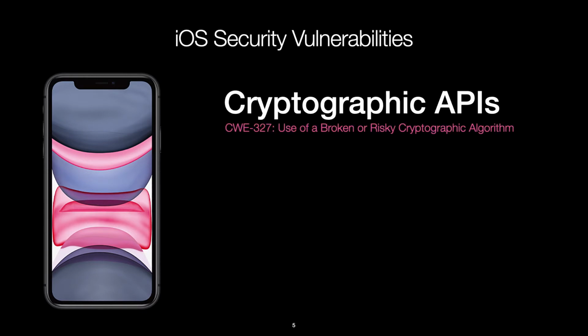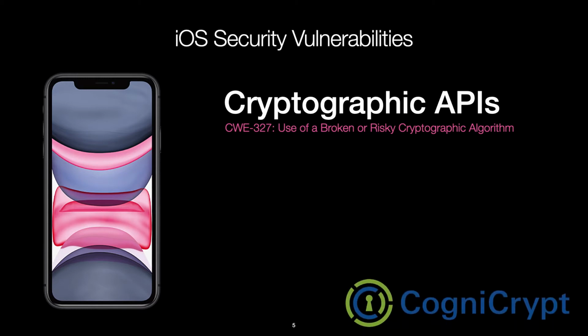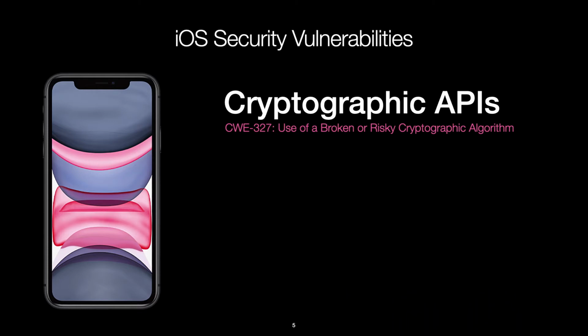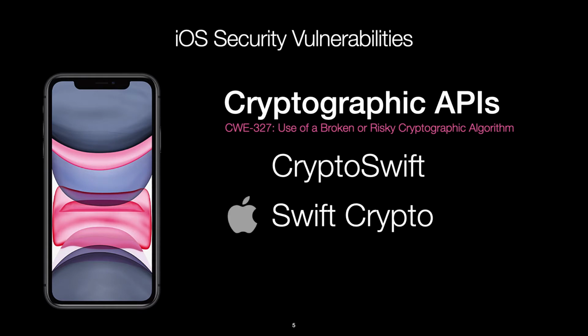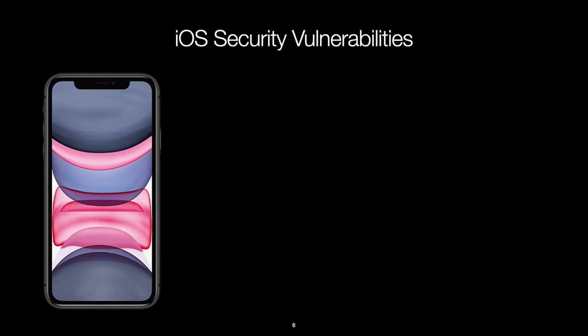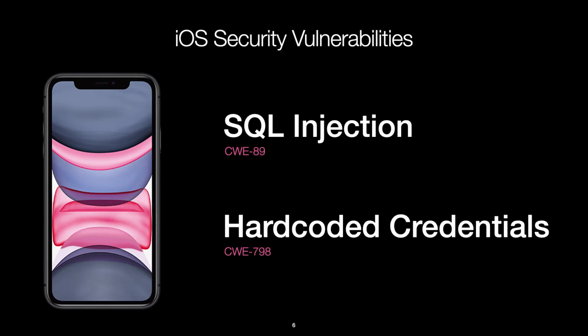Cryptographic API misuse is another security vulnerability that static analysis has proven to be effective in. Java developers can use the CogniCrypt Eclipse plugin to make sure that they are using Java crypto APIs correctly. We believe Swift developers would appreciate similar misuse detection for popular Swift crypto APIs. These APIs include CryptoSwift, a popular open source API, and Apple's own API called Swift Crypto, which was recently released. Of course, there are general vulnerabilities such as SQL injection or hard-coded credentials that static analysis could also detect in Swift applications.